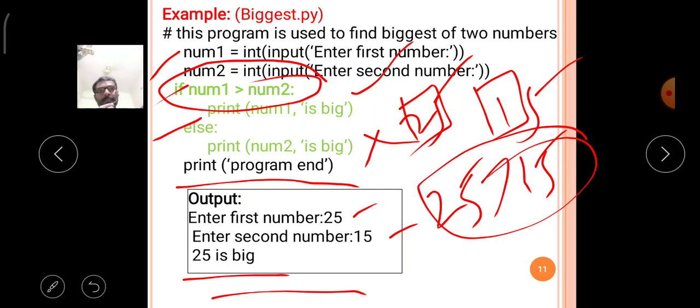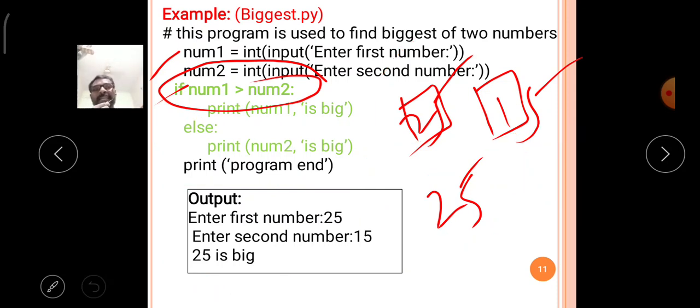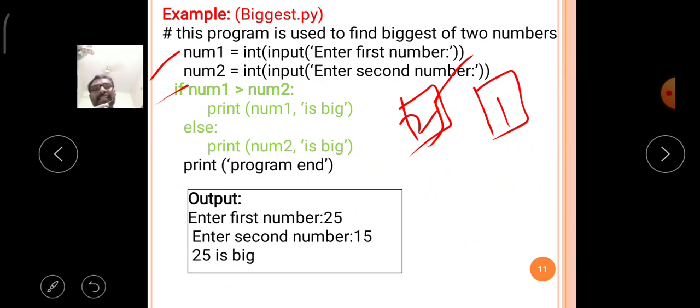For example, if you entered the values in the reverse manner, what will happen? That means enter the first number as 15 and the second number as 25. Then what will happen? The first variable contains the value 15 and the second variable contains the value 25.